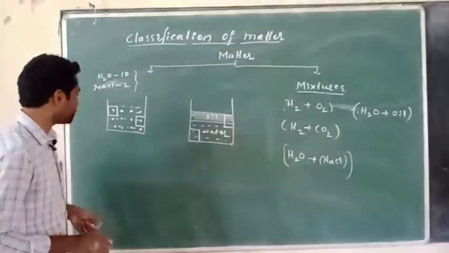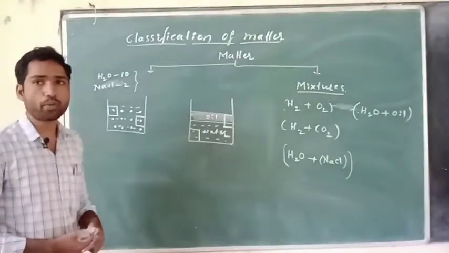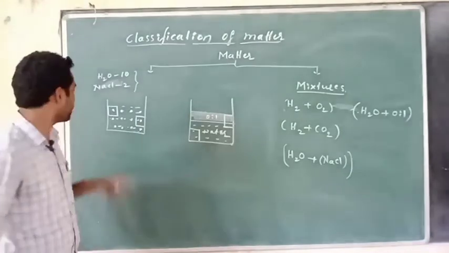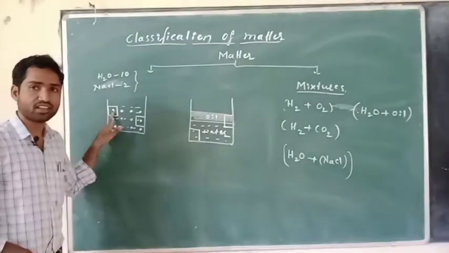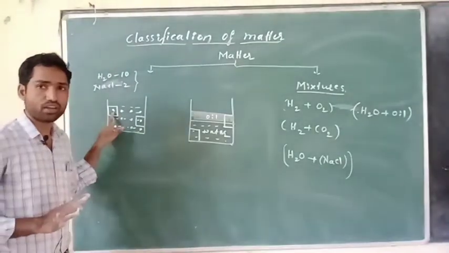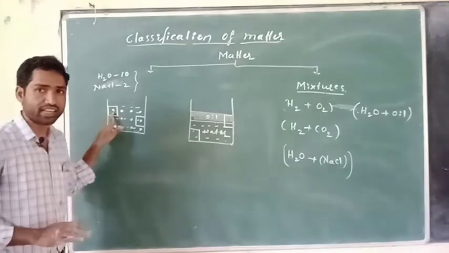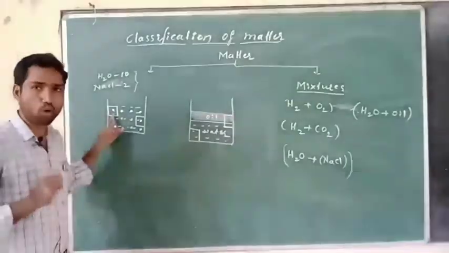Another point is, I am going to measure a property like density. You will understand the meaning of density in the next class. So let us understand that density is one type of property.